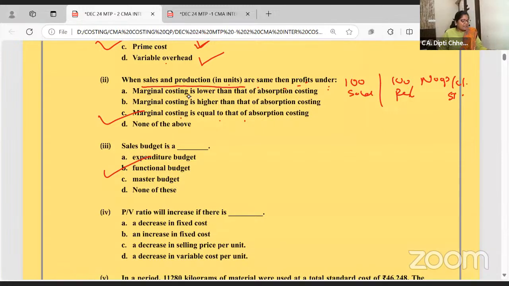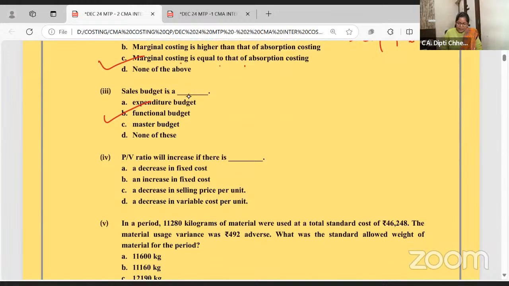Sales budget, it's a functional budget. Sales budget is a functional budget. PV ratio, what's the formula for PV ratio? Contribution by sales into 100. And what is contribution? Sales minus variable cost is contribution.